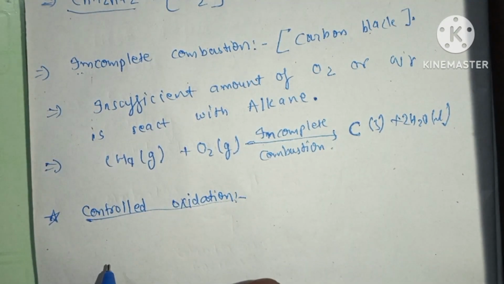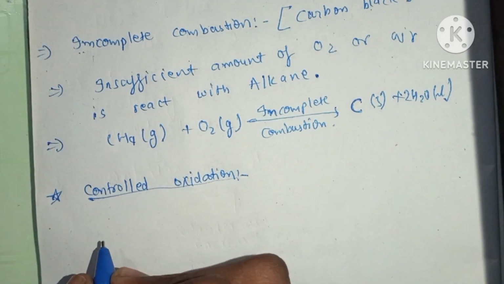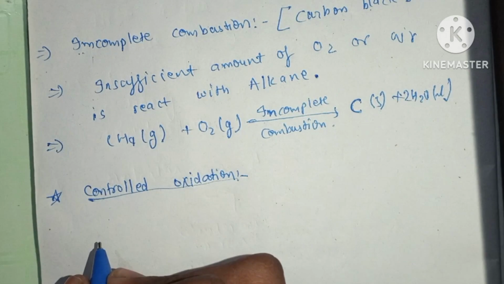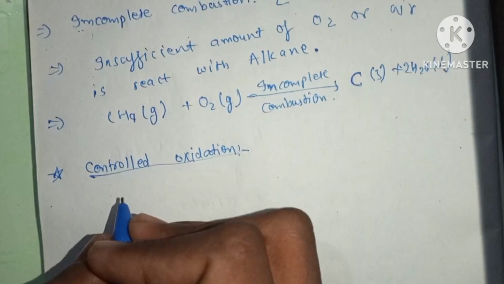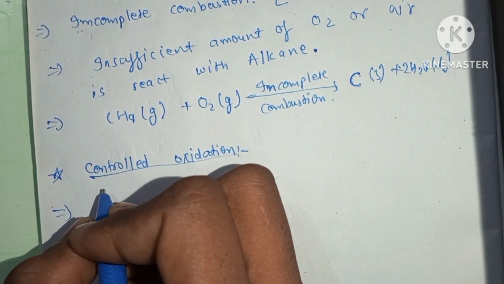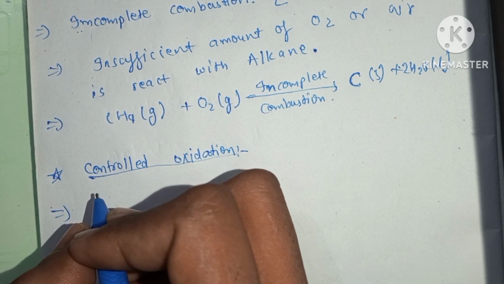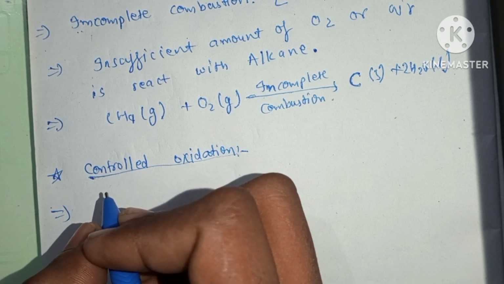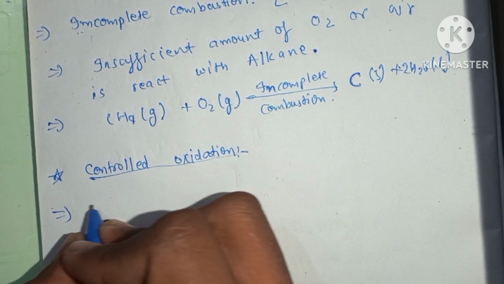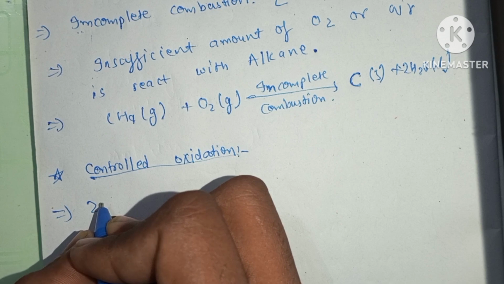Alkanes on heating with a regulated supply of dioxygen. We give only that amount of oxygen that the process requires. So there are three reactions. We can form alcohols, we can form aldehydes, we can form acids from this controlled oxidation. First is for preparation of alcohols.